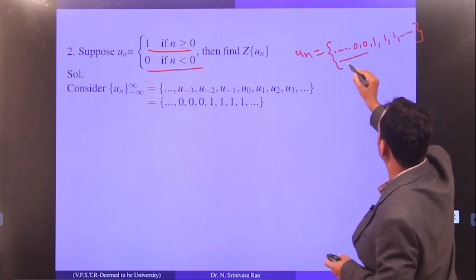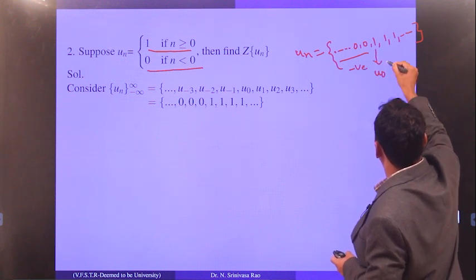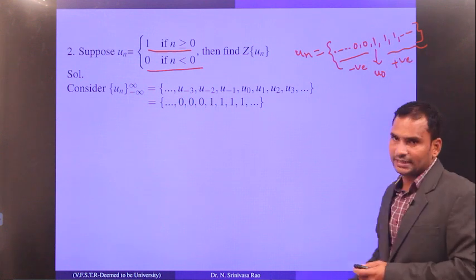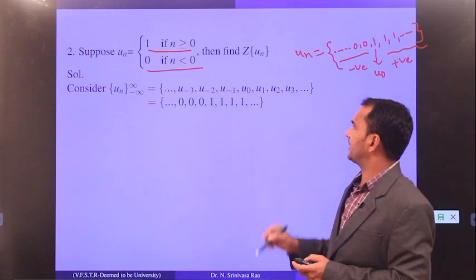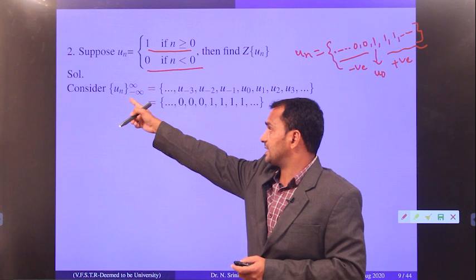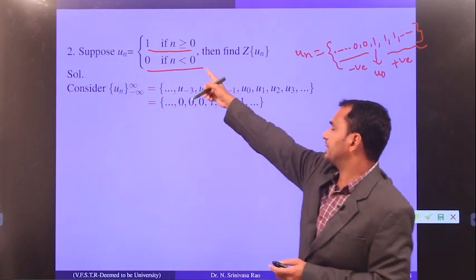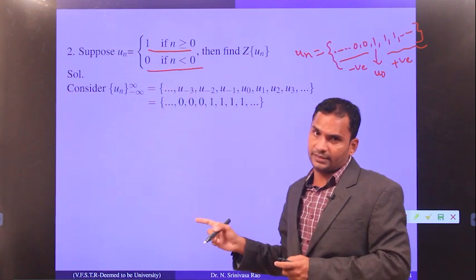These are all negative terms, and this is u0, and these are all positive terms. Okay, this is how it is defined. So now you have to find the z transform of this sequence. The sequence is given from minus infinity to plus infinity, so n covers all negatives, 0 and positive integers also.